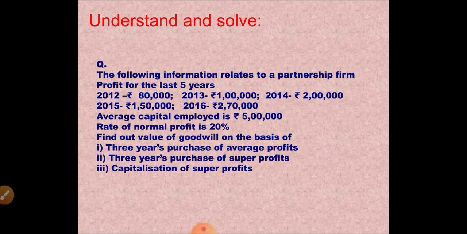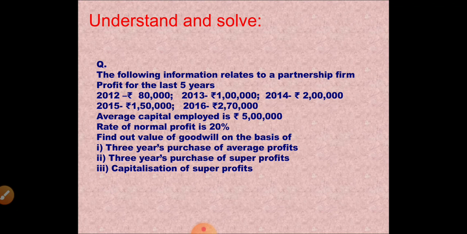You have to calculate by average profits method, 3 years purchase of average profit method. That is, add all the profit, divide it by 5, multiply it with 3 over. Then 3 years purchase of super profits method. Super profits method is your second method. Average profit is given.